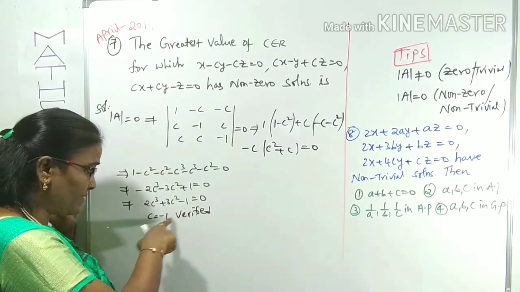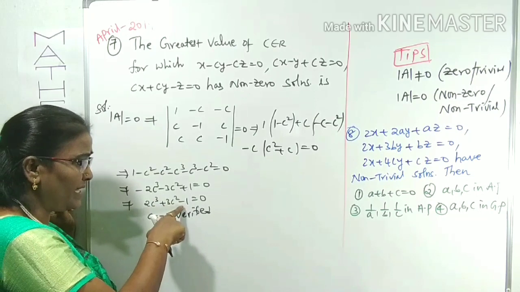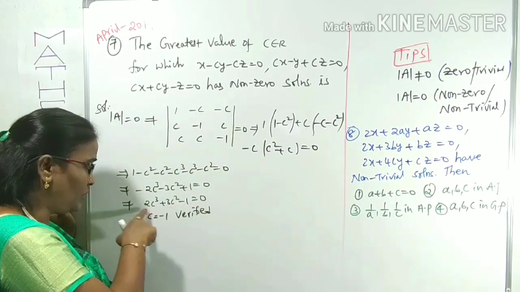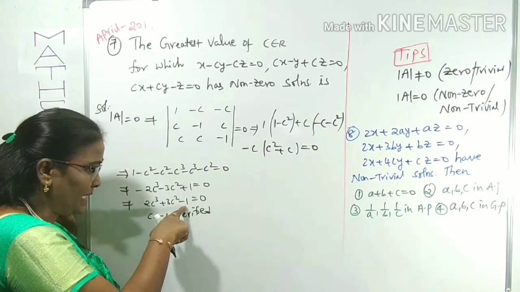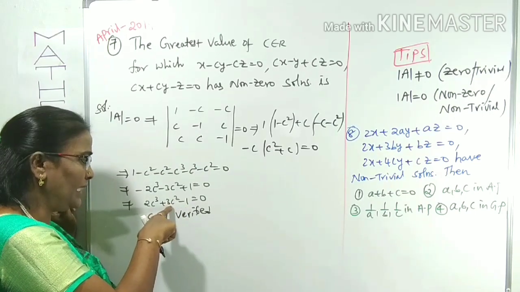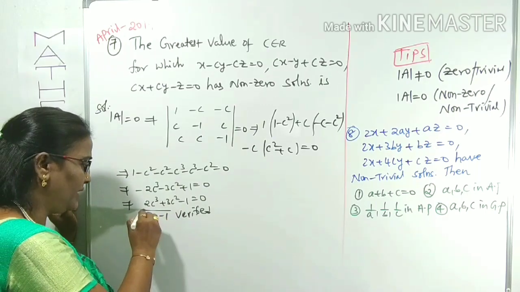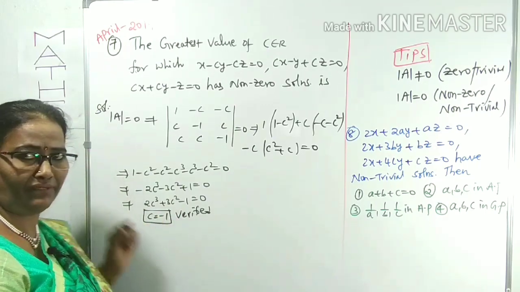C cube with minus 1, minus 1 whole cube is minus 1. 2 into minus 1 is minus 2. Minus 2 minus 1 is minus 3. Here C square is plus only. 3 into 1 is 3. 3 minus 3 is 0. Clearly C equals minus 1 is verified.